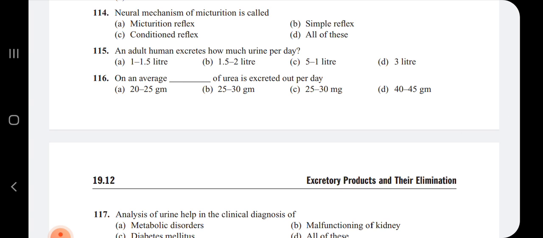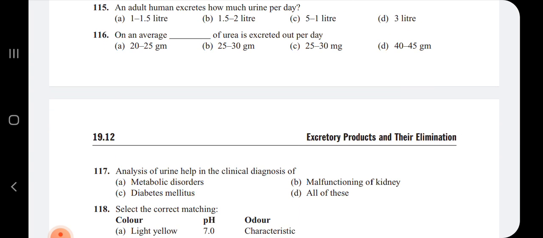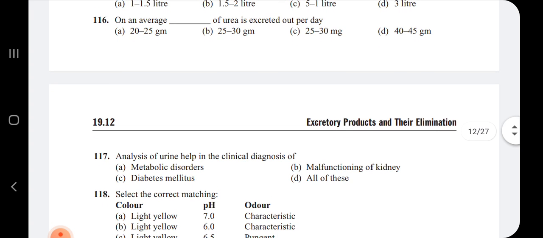The healthy human being is going to excrete only 1 to 1.5 liters of urine every day. Next question, on an average dash of urea is excreted out per day. So in 1 to 1.5 liters of urine, how much urea will be present in the urine?